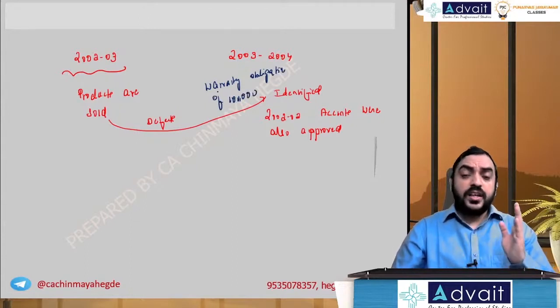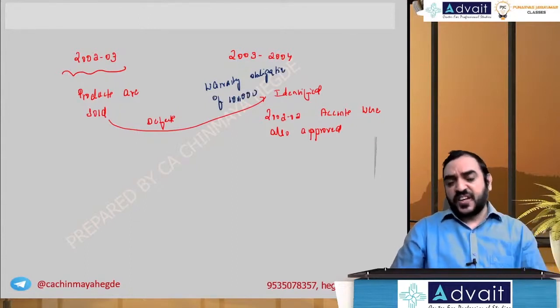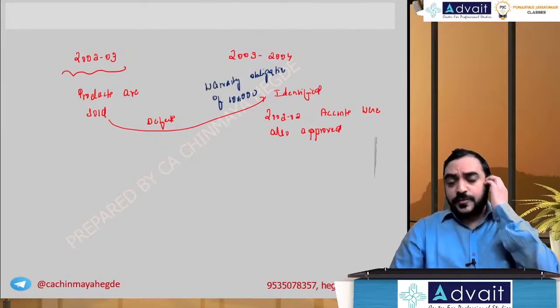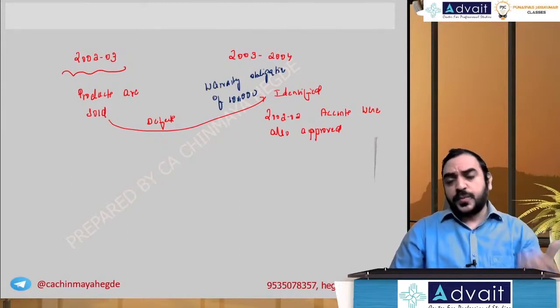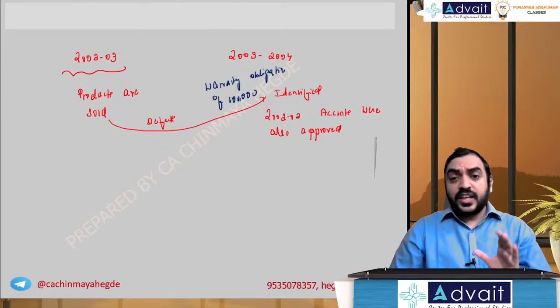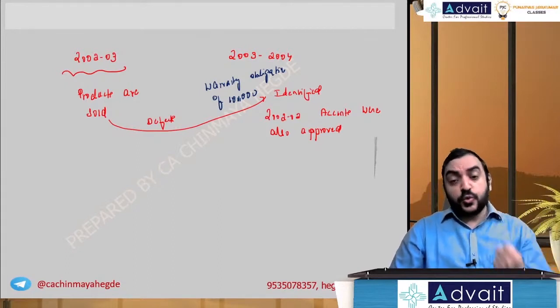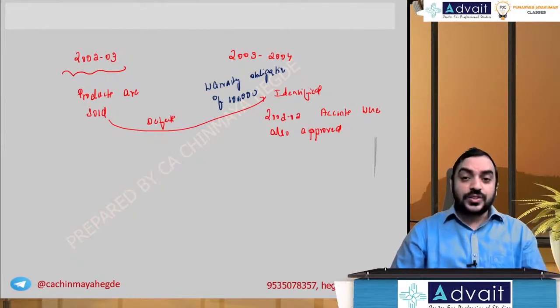Now, should it be retrospectively given effect? Is it a case of prior period error? For that, you should write the definition of an error in the exam. An error here means, as per Ind AS 8, whether the information was there, or reasonably expected to get that information, while making the interpretations and adjustments in the accounts.